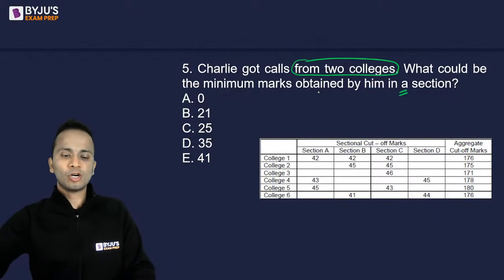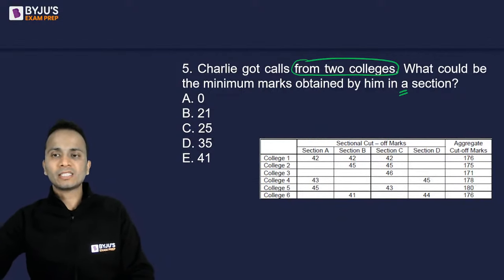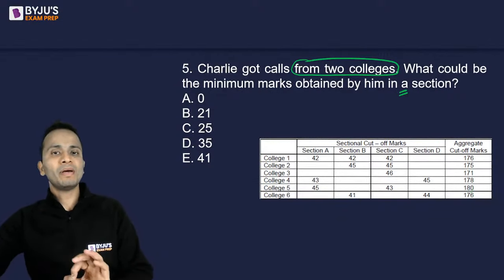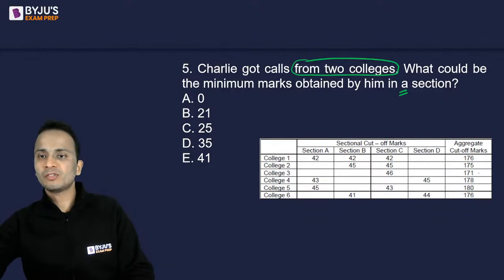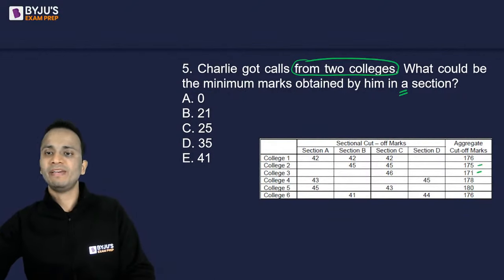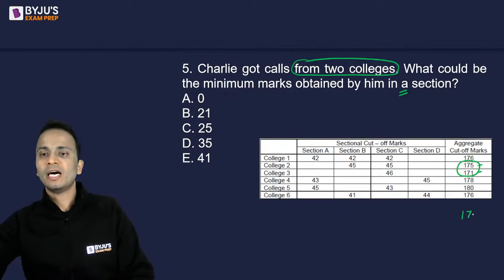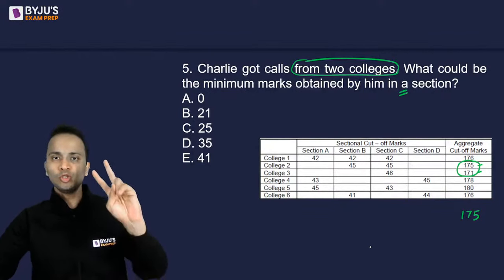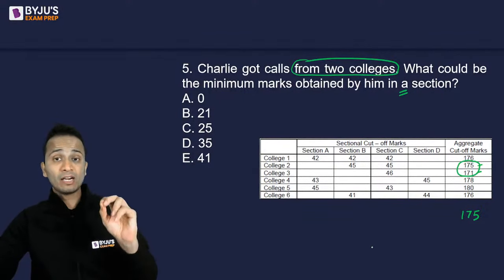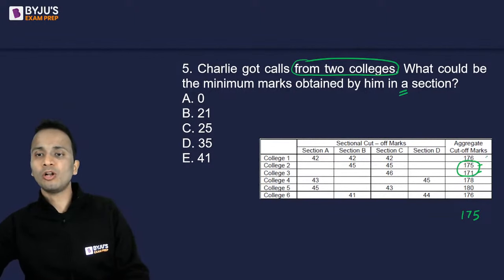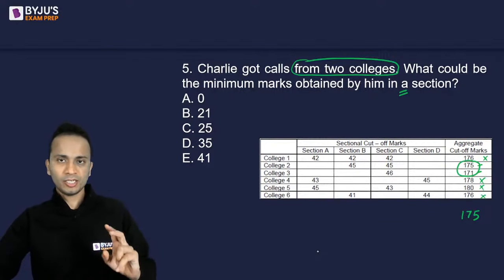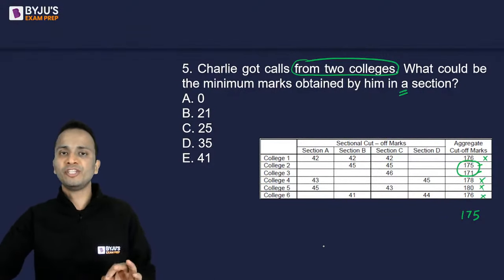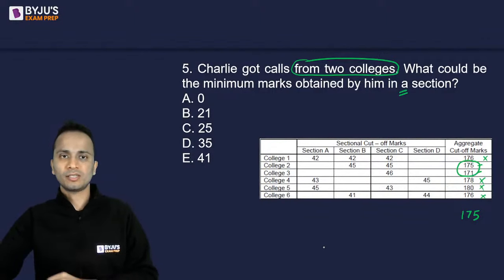Now first of all, I'll focus on this. The calls he has got from two colleges. So let's look at the colleges which have minimum aggregate cutoff marks. So minimum is 171 and second minimum is 175. So that means if this person is scoring a total of 175 marks, then he will get calls from two different colleges, right? So at 175 total, he will not get a call from other colleges, but he will get a call from exactly two colleges. So this total of 175 will ensure that Charlie got a call from two colleges, right?